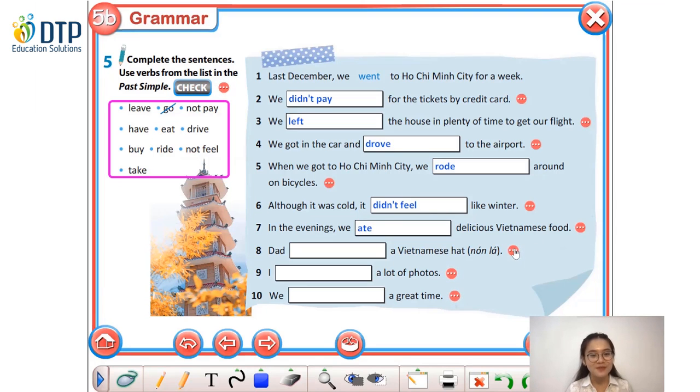And number 8, we have here. Dad bought a Vietnamese hat. And number 9, we took a lot of photos. Good. And we had a great time. So, these sentences are describing a holiday, right? So you're gonna learn how to write about your holiday in the coming lessons.